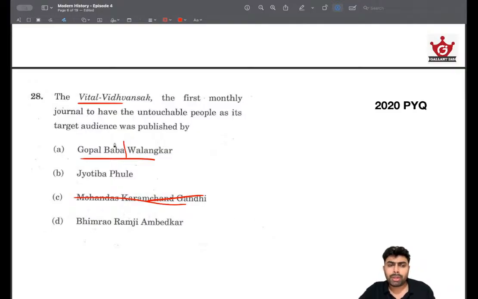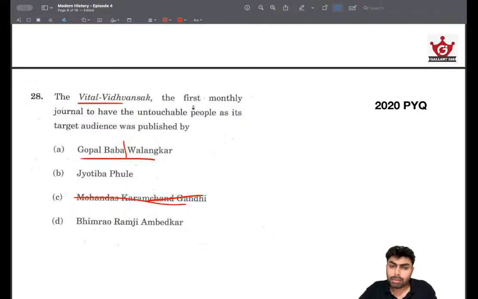Then moving on, the name Vittal Vidvansak suggests something mostly Sanatani, like it has a Sanatani underpinning to it, because the name has a connection to an avatar of Vishnu. So somebody who has written this might be a religious person.